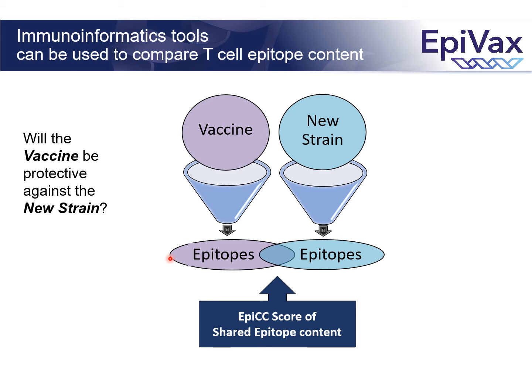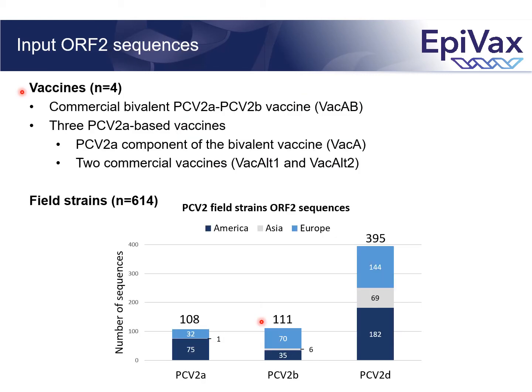The goal of this EPIC analysis is first to identify putative T-cell epitopes in vaccines and field strains and then compare them. Based on this comparison, we calculate a score that quantifies how much T-cell epitope content is shared between the vaccines and the strains. That's the EPIC score. Our T-cell epitope content comparison analysis was focused on ORF2, which encodes the capsid protein.